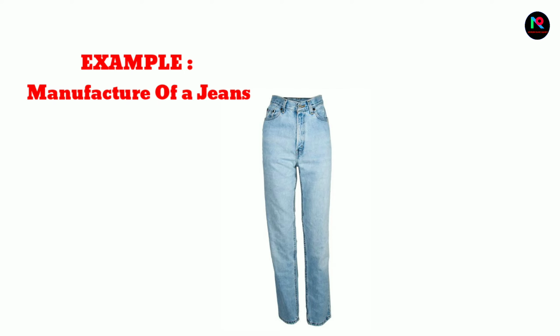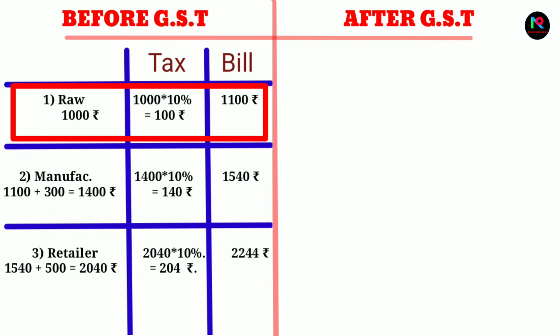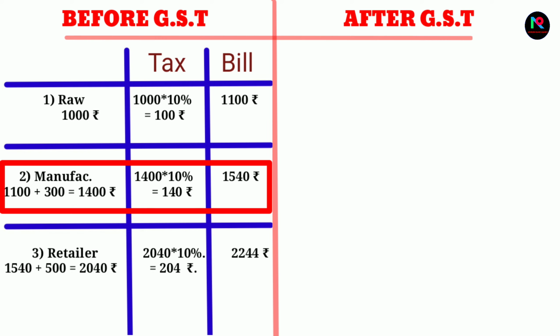Let's see it clearly with an example. Before GST was introduced, for example, to manufacture one jeans, the raw material cost is 1000 rupees. Adding 10% tax to it, the overall bill becomes 1100 rupees. Manufacturer receives these raw materials at 1100 rupees, adding his branding cost of 300, the total becomes 1400 rupees.